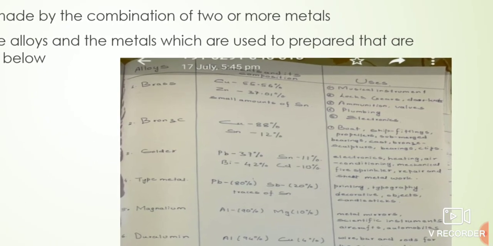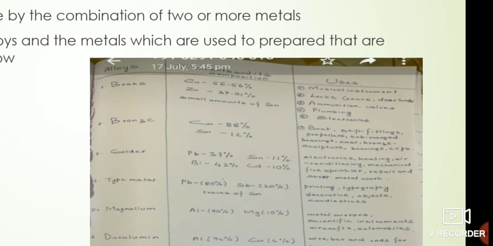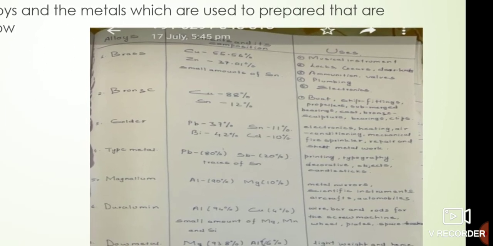And what are the uses of brass? Brass is used in musical instruments. I hope you have seen utensils; brass is also used there. It is also used in ammunition, plumbing, and electronics. Now take the example of bronze, which is very common. In this, copper is 88% and tin is 12%. It is used in boat and ship fittings, propellers, and submerged bearings. These are the examples.